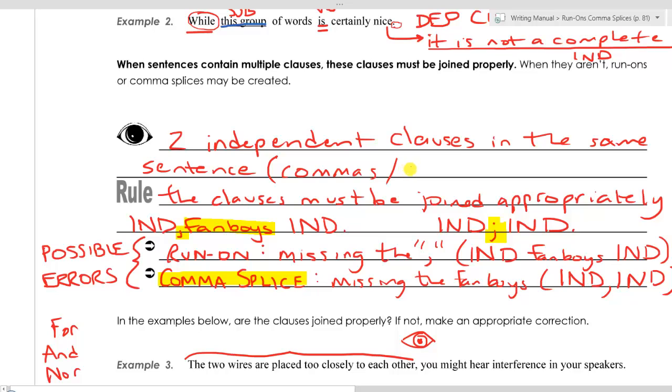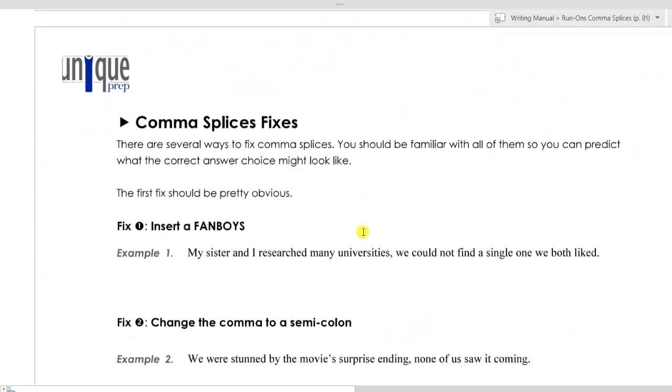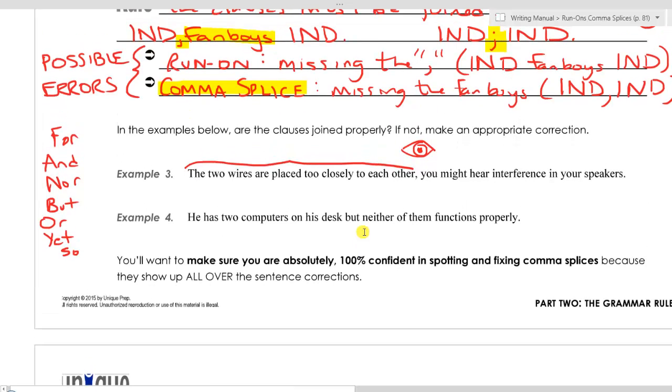Commas, you might want to add commas, fanboys also. If you see a comma in a sentence, one of the things you want to do is determine what comes before and what comes after. So here's our comma. Before that comma, we have an independent clause.